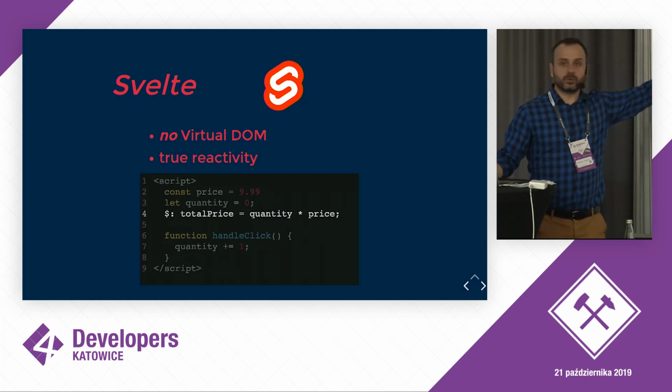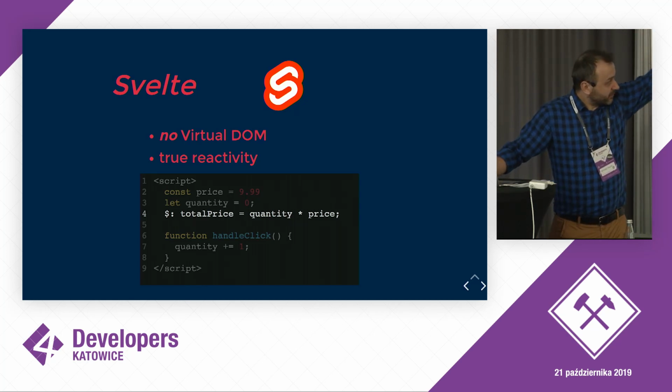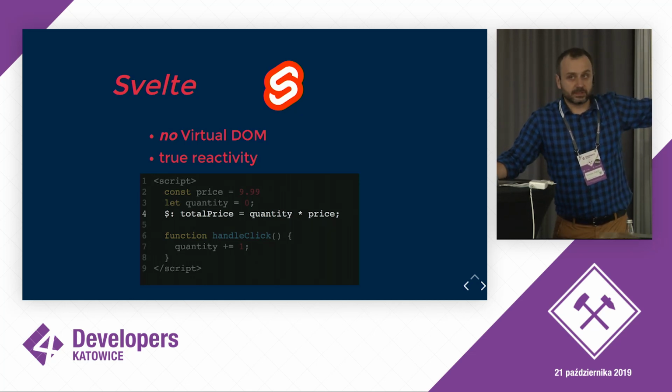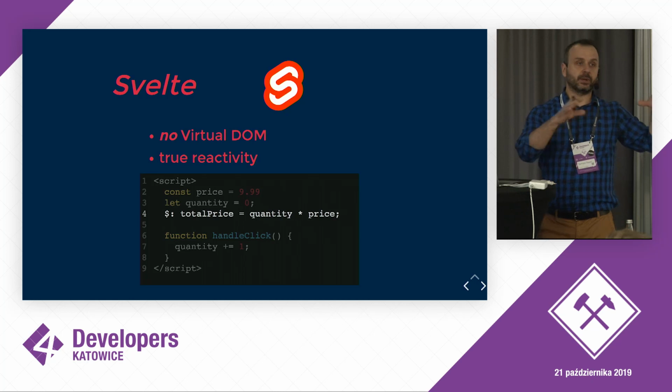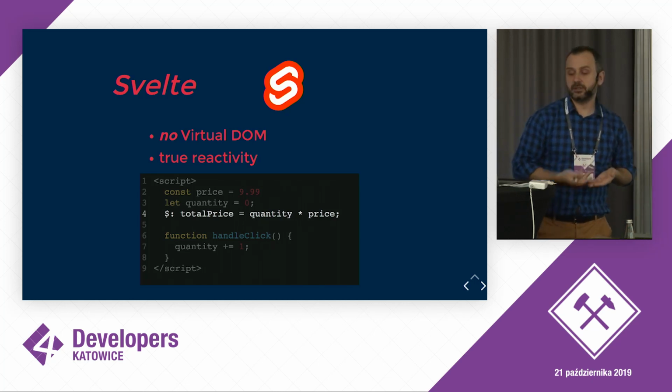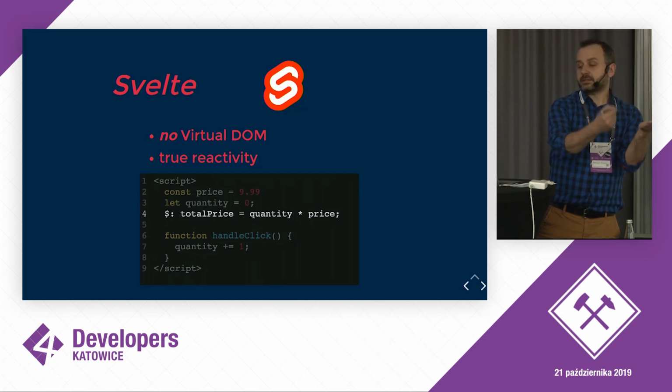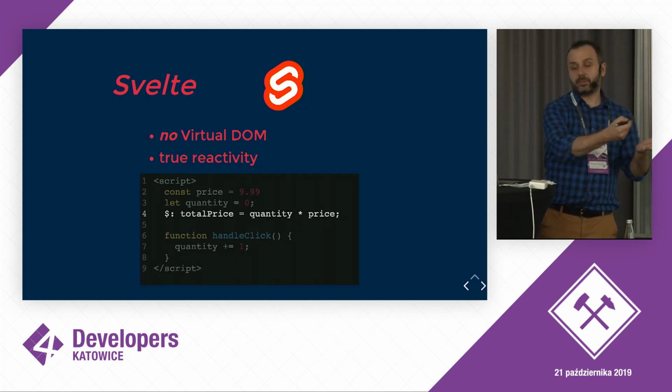Now, this is not pure JavaScript, obviously, so this is where the Svelte compiler kicks in, and Svelte would need to know where this total price is being used, and in each place where it's used, it would have to basically introduce this crappy line, total price assign quantity multiplied by price.